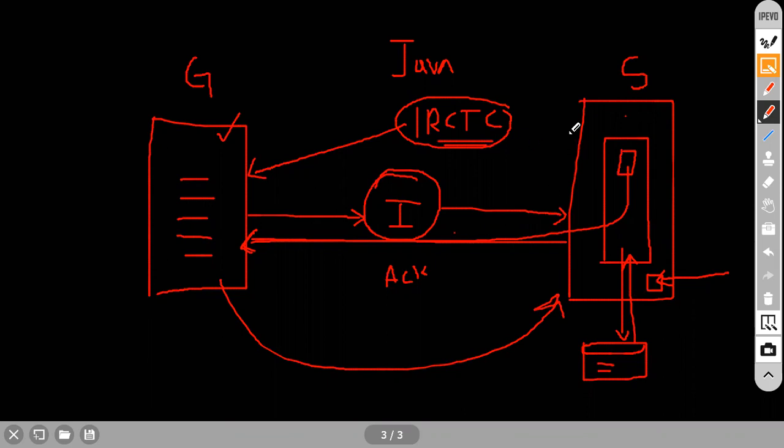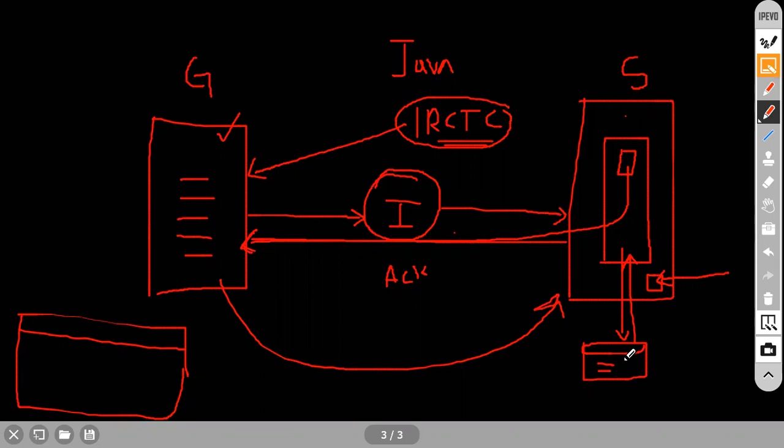Still, you are able to see general information on the browser, yes or not? On the browser you can see a lot of information about IRCTC. You enter irctc.com and immediately you get it: from where to where you want to book the train, all those things. But if you want to book, you have to log in, and then book.